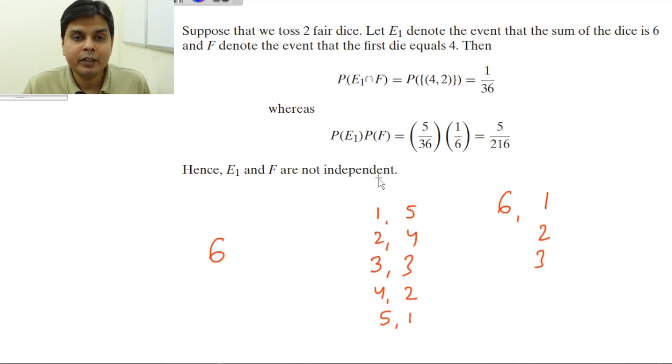So if your friend says that okay, 4 has come, then you are relatively happy because you know that if I get 2 in the second die, I can win. If your friend would have come with the news that 3 has come, then also you are happy that if I get 3 in the second die, I will win. But had your friend come with the bad news that 6 has come, then you are gone forever. That's why this event E1 and F are not independent, because what will happen to the outcome of this event depends upon what is happening in F. So these two events are not independent.